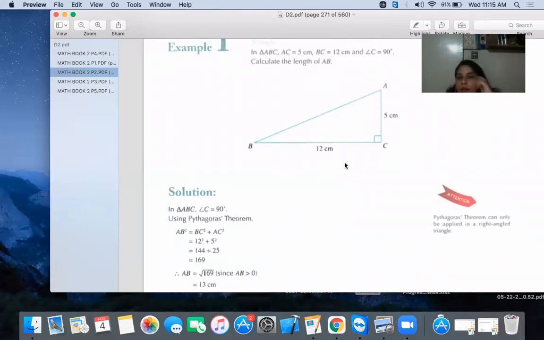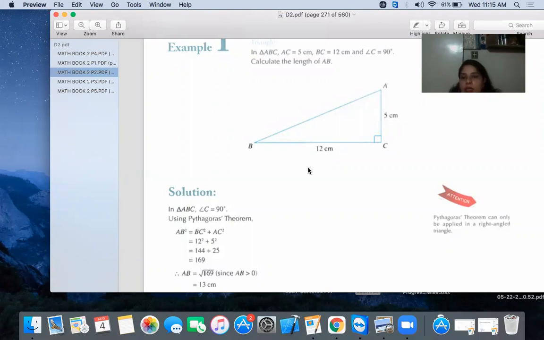So first of all, we have to recognize the sides of the triangle. If the triangle is given, the base side, the 12 centimeter, where we make an angle, that is called the base. The opposite side of the angle is called the opposite side, that is 5 centimeter. And the longest side of the triangle is the hypotenuse, okay?